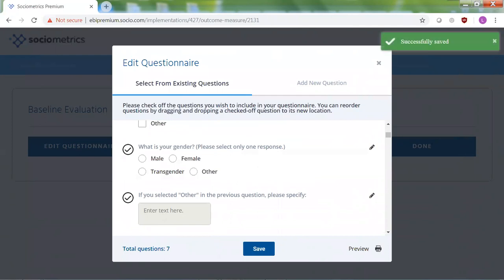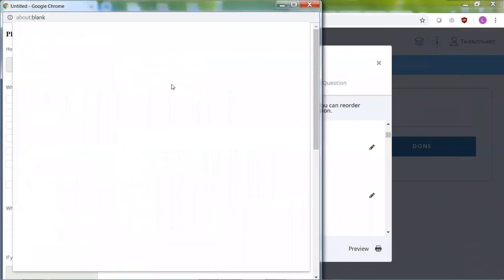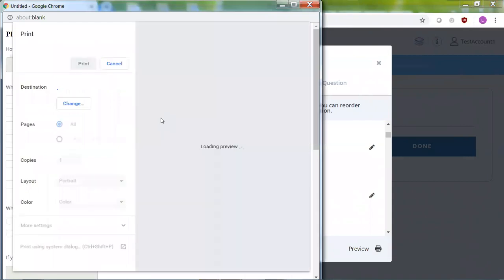And once you're done, you can go ahead and save your questionnaire. You can preview it over here, pressing this little preview button at the bottom. And that's going to bring up a page that you can use to either print the questionnaire. So if you want to pass out hard copies and have students fill them out manually or something like that, you can go ahead and do this from here, or you can download it directly as a PDF. So you can email the questionnaire to people in PDF format if you would like.